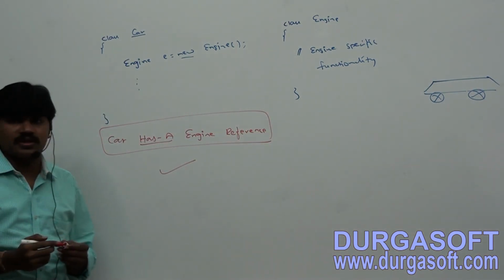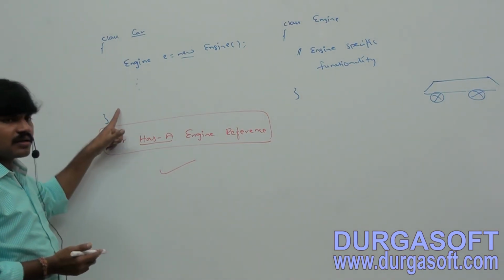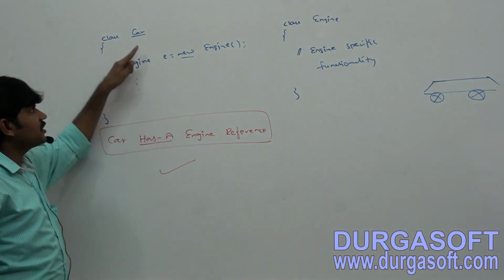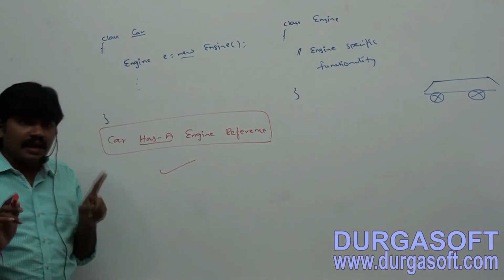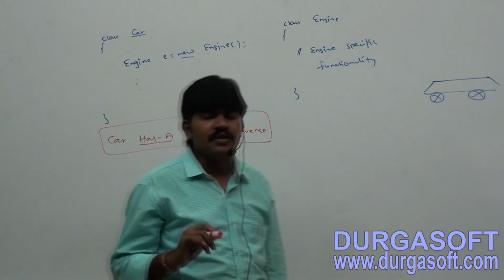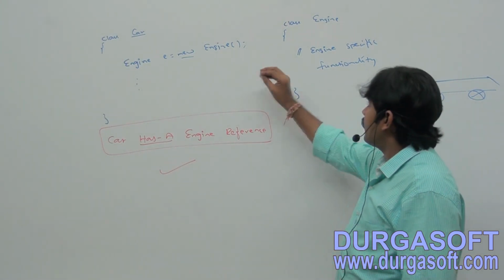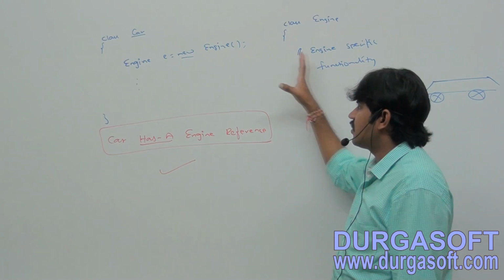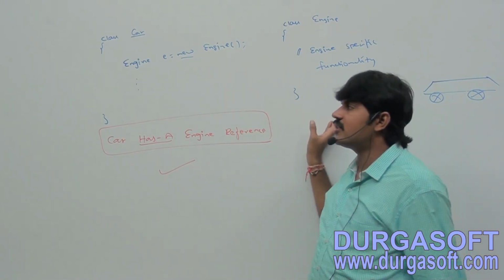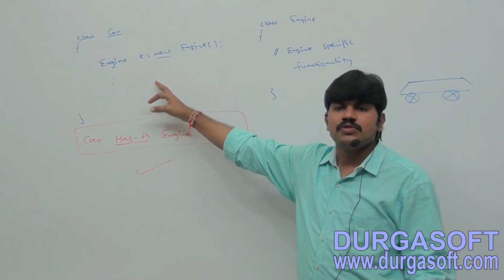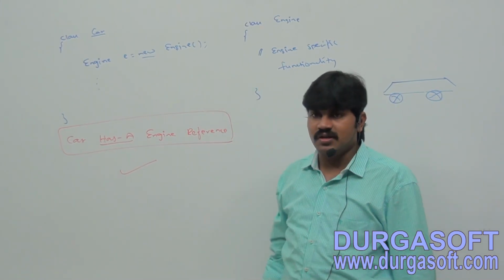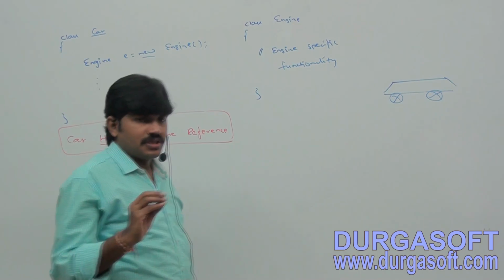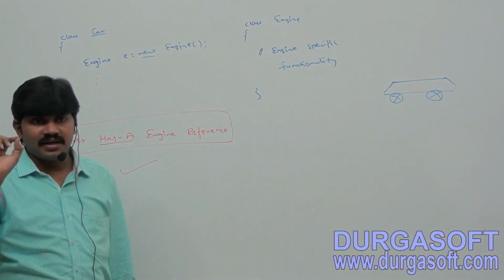Are you getting the point? So class Car has an Engine reference, which means the relation between Car and Engine is a has-a relation, right? Are you able to understand? Wherever engine functionality is required, create an object, and automatically this engine functionality is available there. We can call this functionality by using this e. We are not required to redefine this functionality, right? This type of relationship is nothing but composition, right? Are you able to understand? Or the has-a relationship.